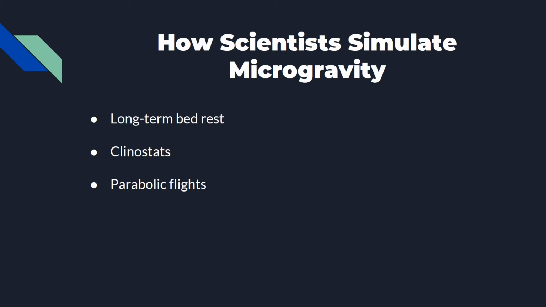How do scientists simulate microgravity? Since traveling to the International Space Station isn't feasible for most research institutions, it is necessary to be able to simulate microgravity on Earth. There are various methods that researchers use to conduct studies in which the absence of gravity is needed. Some of these methods include long-term bed rest, clinostats, and zero-gravity flights.